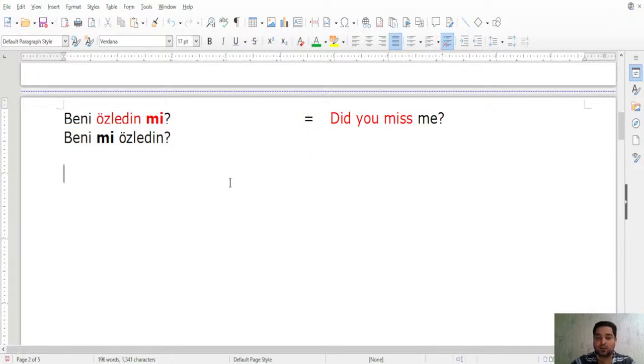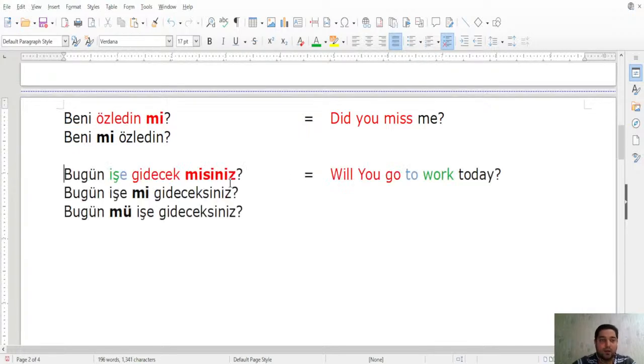Okay, so let's now look at another sentence. Bugün işe gidecek misiniz? Will you go to work today? It's plural, right? Second person plural. Will you go to work today? Bugün işe gidecek misiniz? Here in the first sentence, I'm wondering whether you are going to go to work or not. So here I'm wondering about the verb, the action itself.